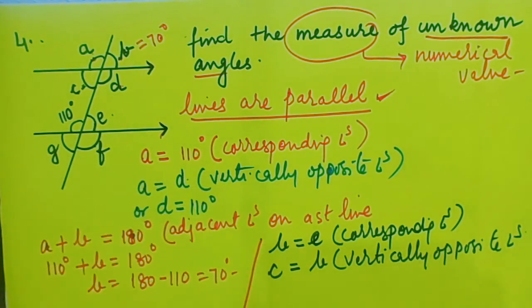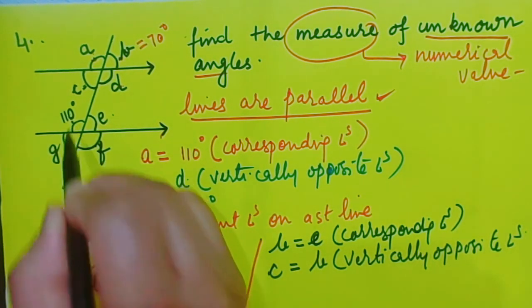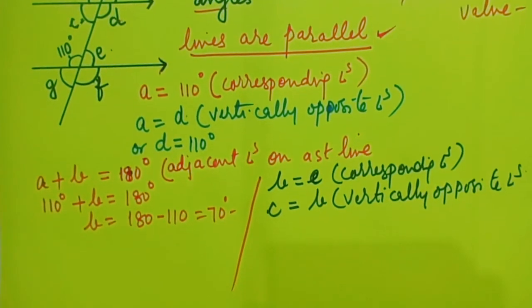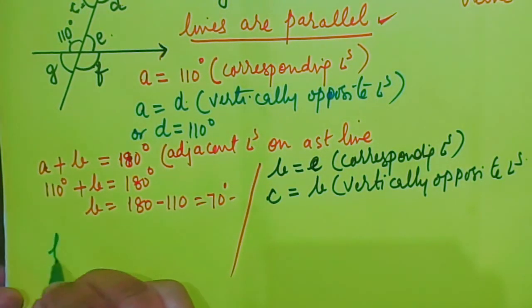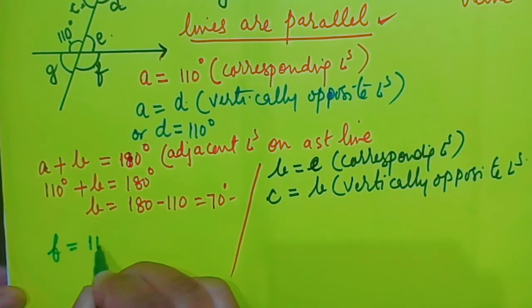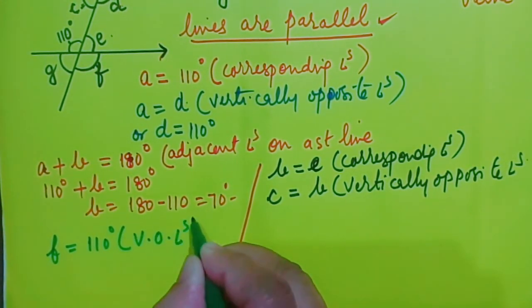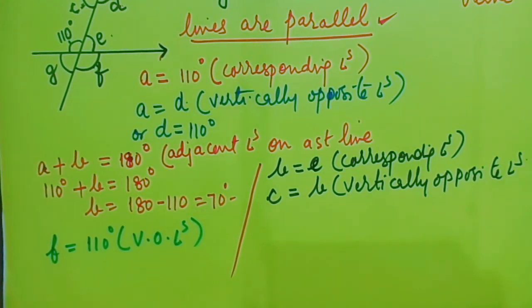What about F? So F is also equal to 110 degree. Why? Because they are vertically opposite angles. And what about G? Look at the figure.